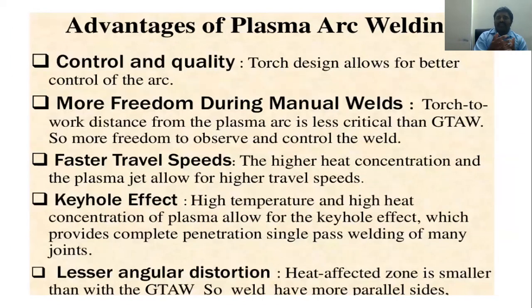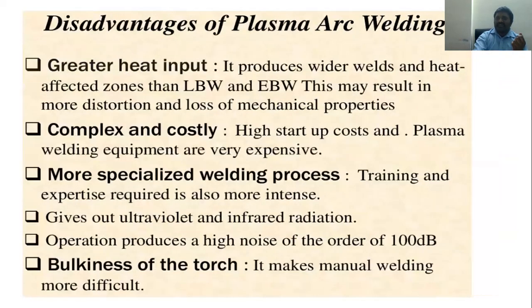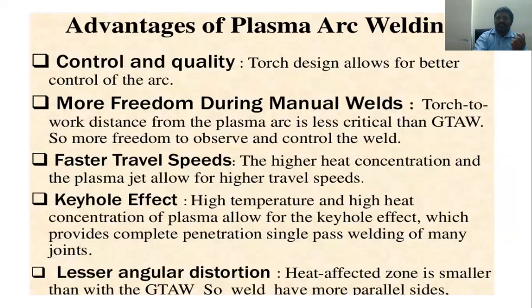The advantages are better control and quality, more freedom during manual welds, faster travel speeds, keyhole effects, and a lesser angle of distortion.